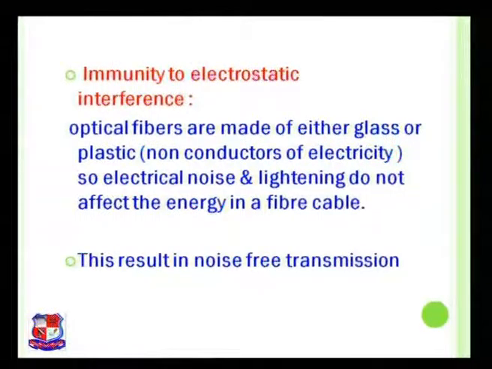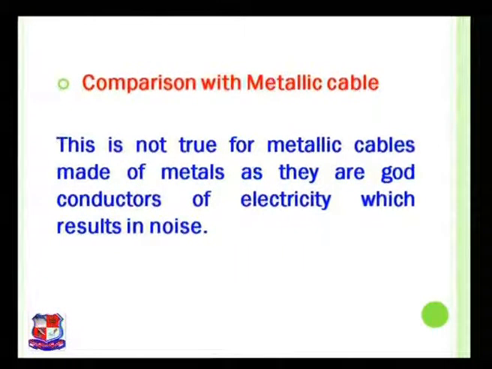This is not true for metallic cables which are made up of metals. They are good conductors of electricity, and due to the conduction of electricity or lightning, there will be noise in the transmission through the communication. So, it is advantageous to use fiber optics compared to metallic cables.